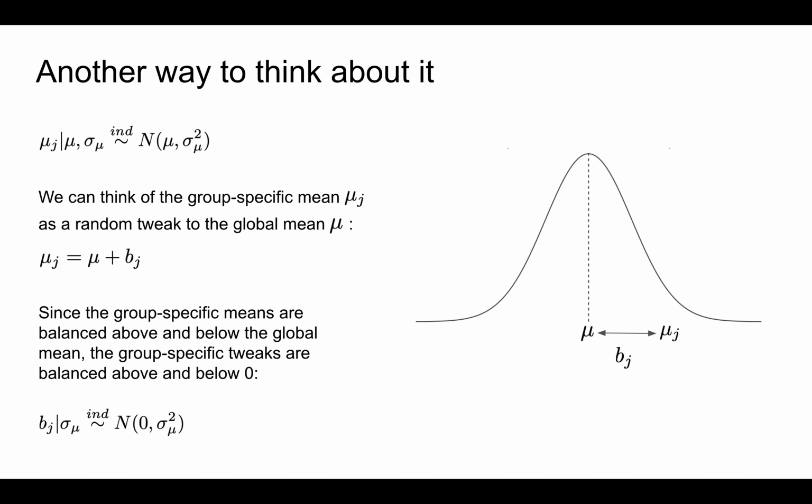Just like the artist-specific means themselves, the tweaks b sub j are random. Since the μj are balanced above and below the global mean mu, the group specific tweaks are balanced above and below 0. Specifically, the tweaks are normally distributed around 0 with standard deviation sigma mu.